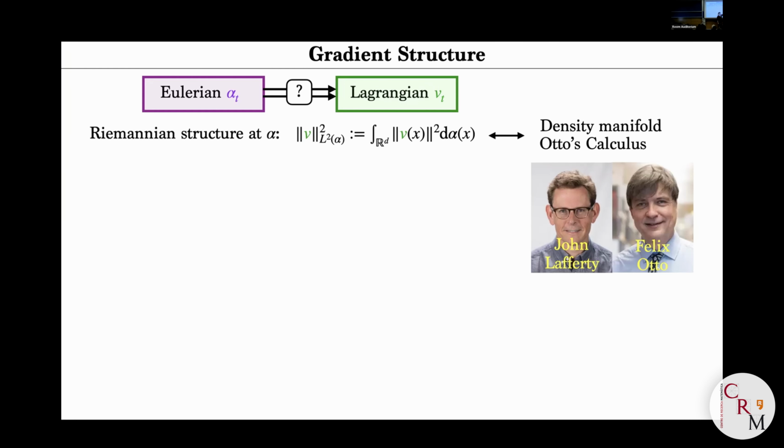When you do this, you can say you do Otto calculus. You look very smart, but it's really a field that started a lot with Otto's view on the Riemannian geometry of optimal transport. But it turns out that 10 years before, in the PhD thesis of John Lafferty, there was exactly the same idea. And it's really crystal clear. It's explained exactly in his words, and he calls it the density manifold.